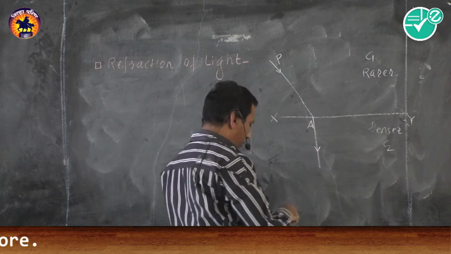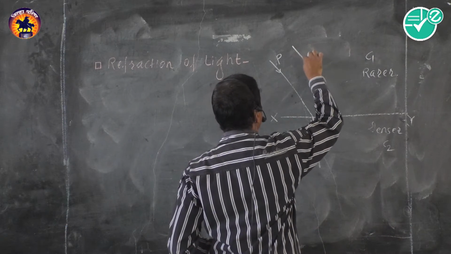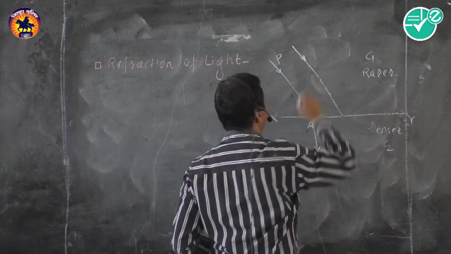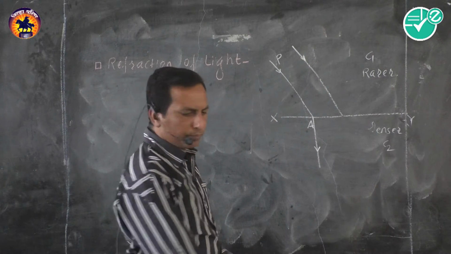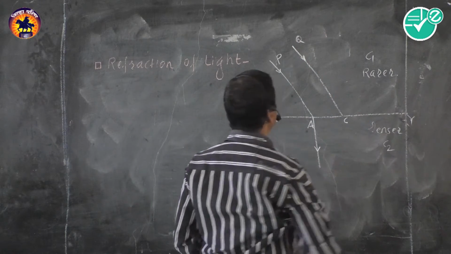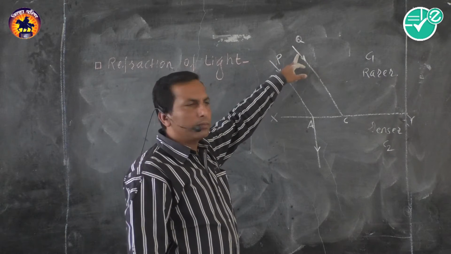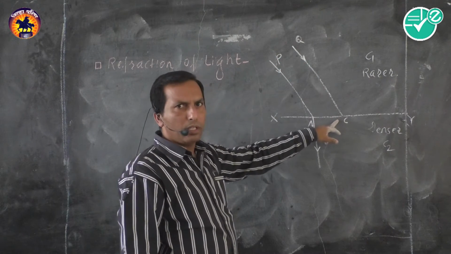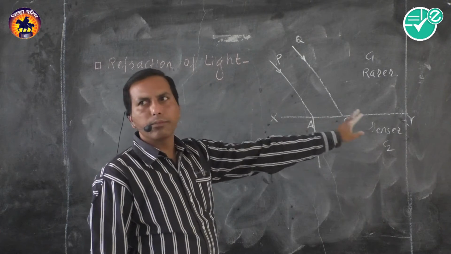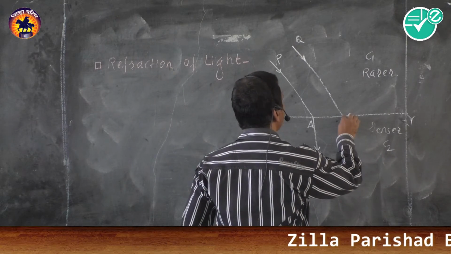Also, I am taking another incident ray. Suppose this is QC. QC is another incident ray, incident at point C on refracting surface XY. It also enters.